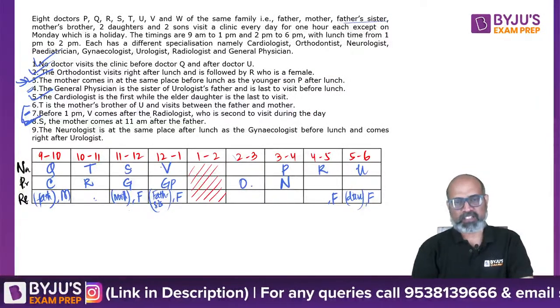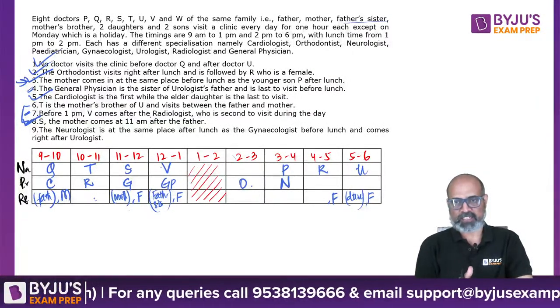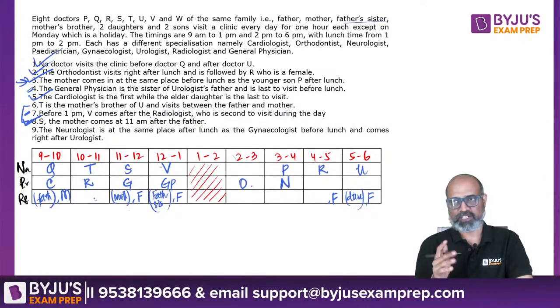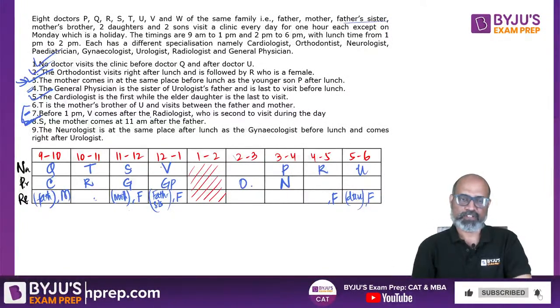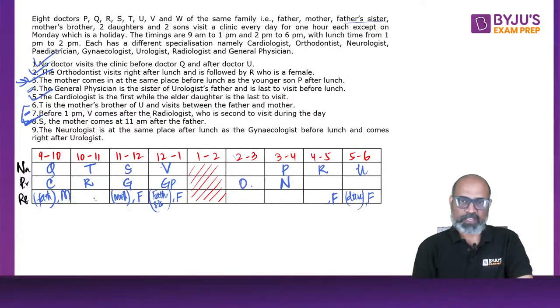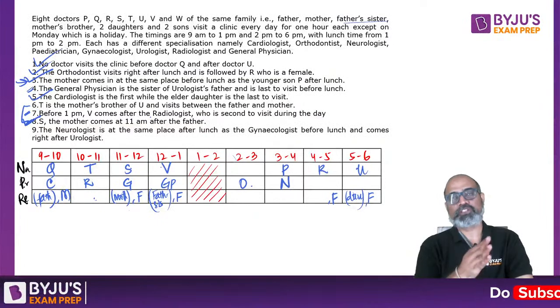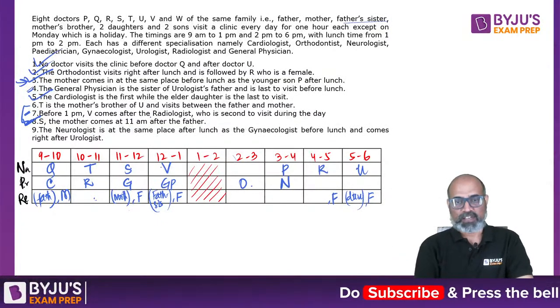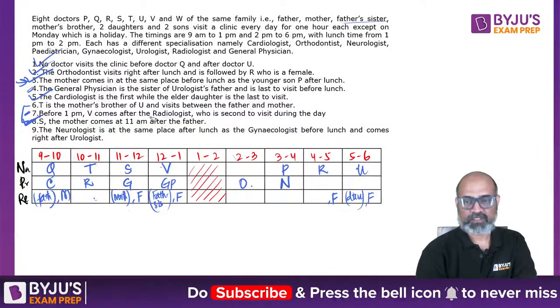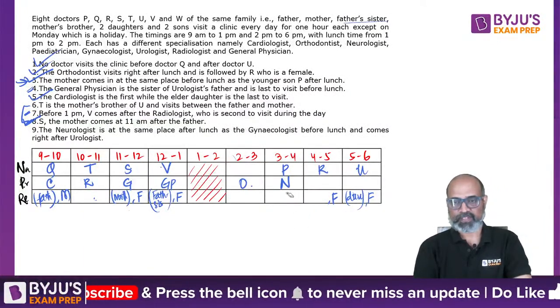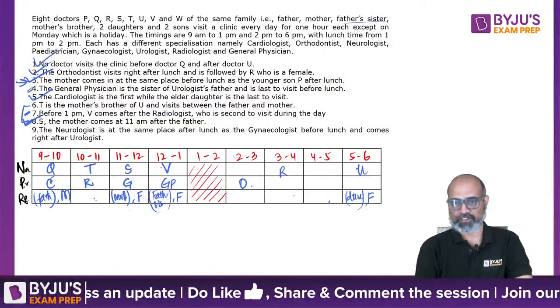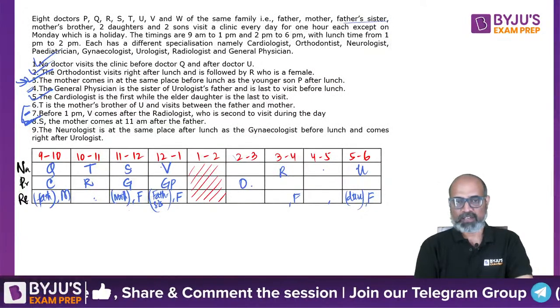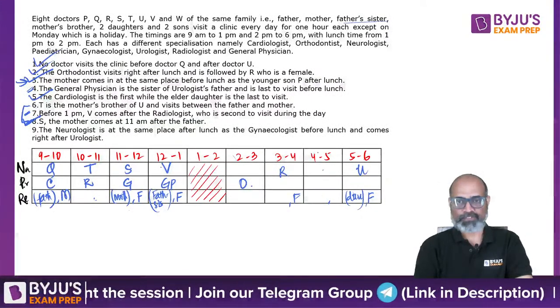What do you mean by the mother comes in at the same place before lunch as the younger son P after lunch? Does it mean equidistant from lunch or does it mean from each half? Because if that's the thing, then neurologist is at the same place after lunch and before lunch, so it should be the same sequence. If that is the same sequence, then it changes everything. What it does is R and F will go back to our 3 and 4 as in R female, and we will have